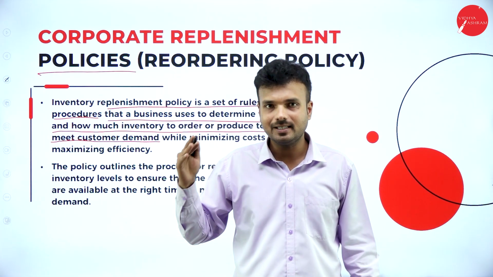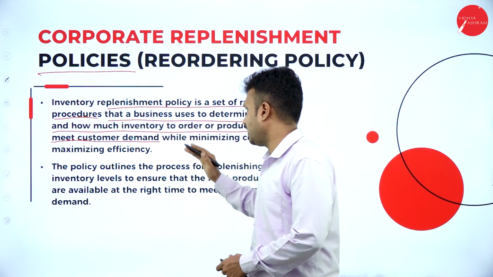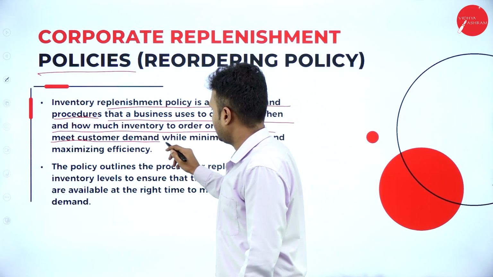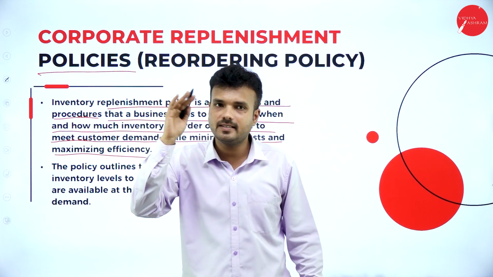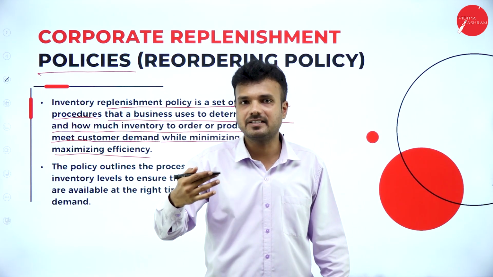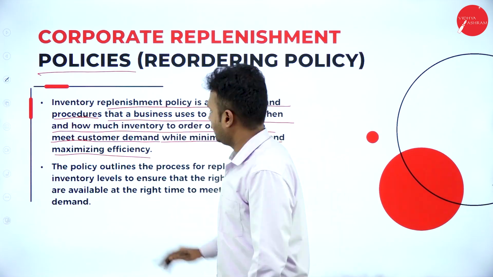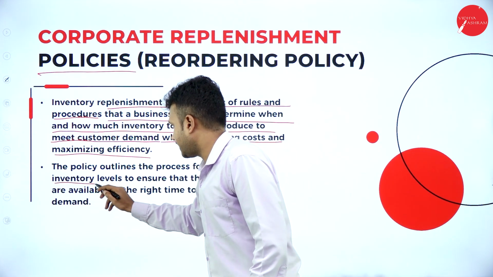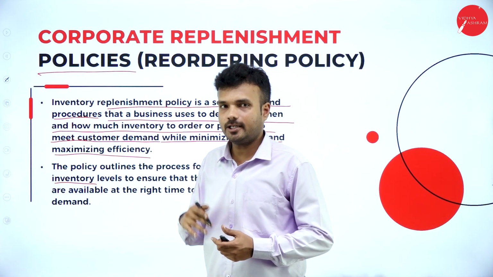He must go with the kind of approach where the computerized replenishment system is going to benefit the entrepreneur while minimizing cost and maximizing efficiency. So this system is going to minimize the cost of production or the cost of the product, and also maximize the profit and the efficiency of the workforce. The policy outlines the process for replenishing the inventory.